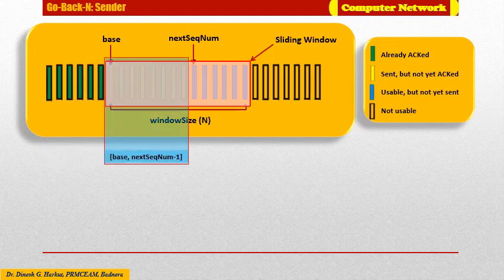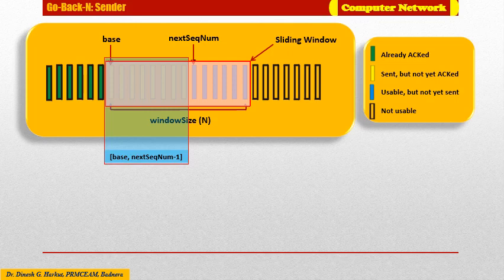The next interval is base to next sequence number minus 1, that is starting from base to next sequence number minus 1, corresponding to the packets that have been sent but not yet acknowledged.